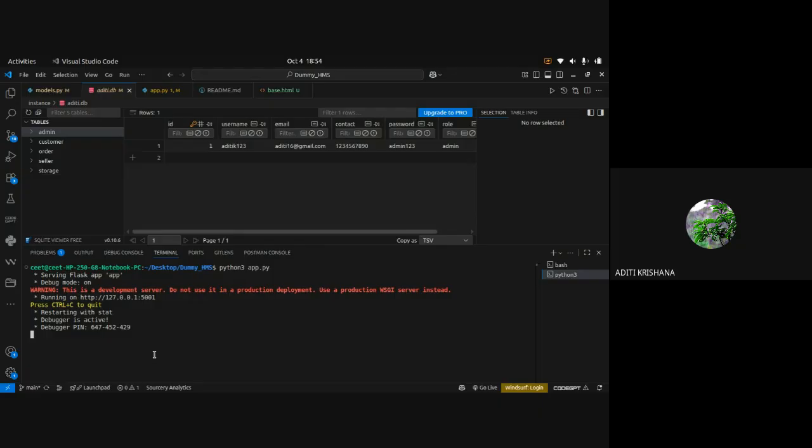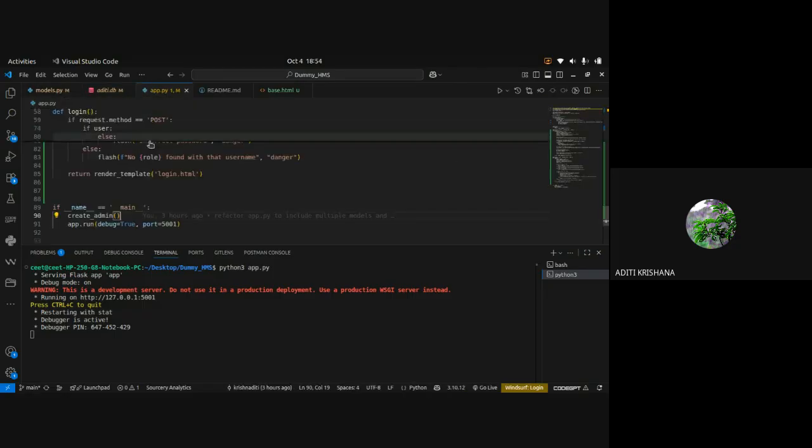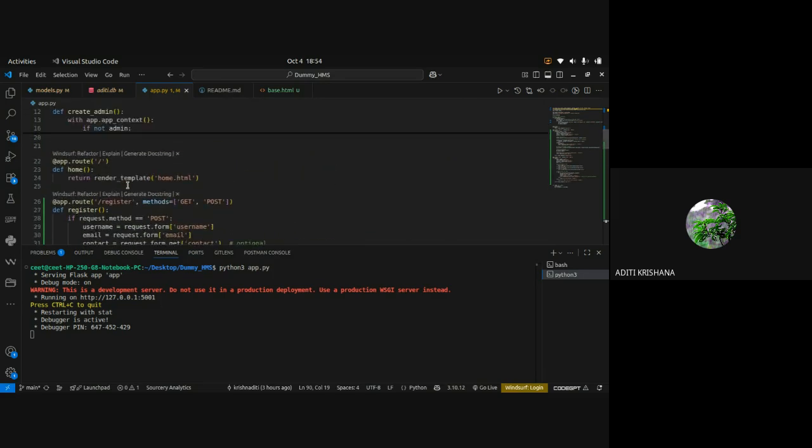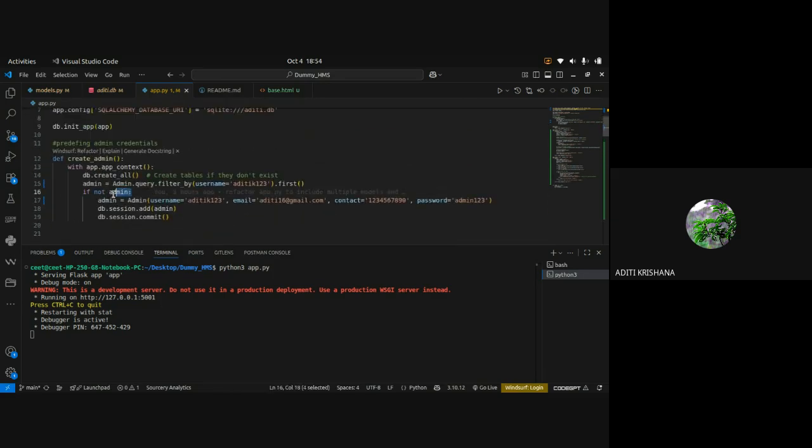Let me stop the application. Application is stopped. Again, I am running the application. I am refreshing the database. Can you see there is no second admin, Aditi Kate 123, being created here. So that was the condition written inside that create admin, that if there is no admin with that username, then only the admin is going to be created.